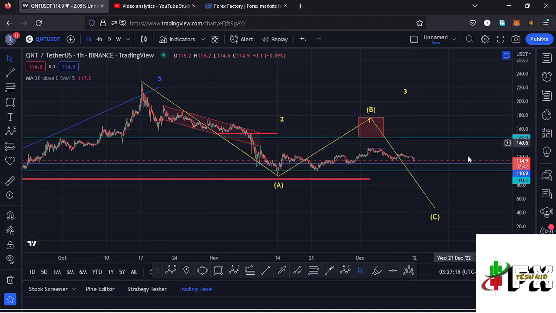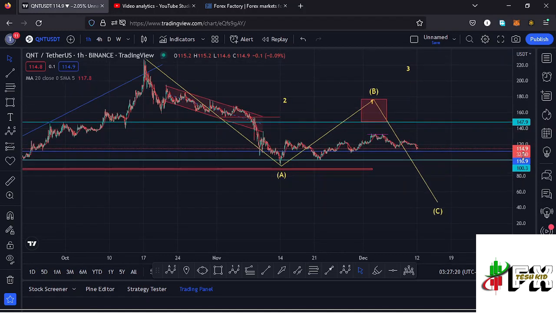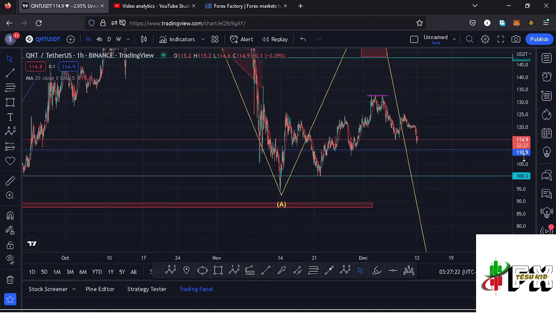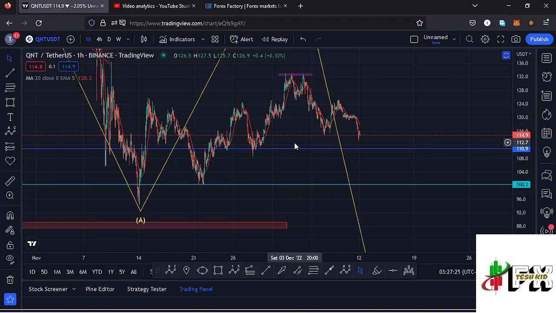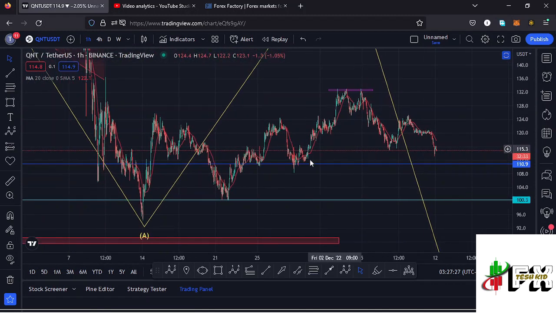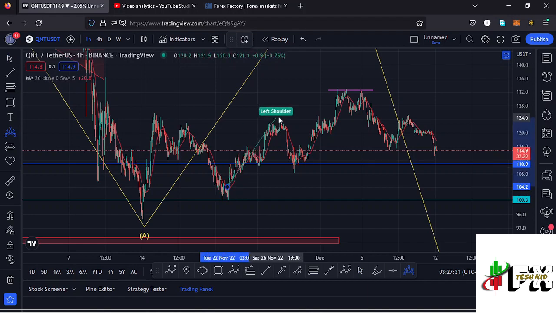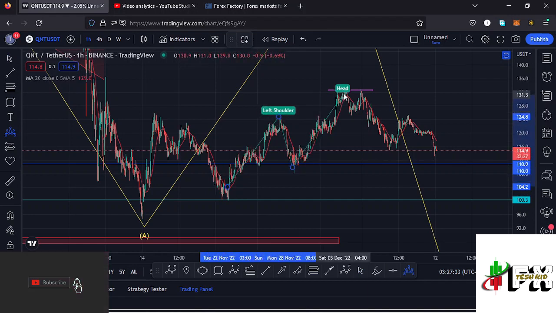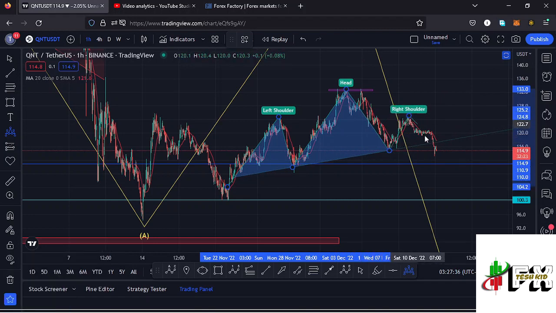And to support that movement to the lower side in the formation of that wave C, over here I have a chart pattern that is in formation, which is a head and shoulders pattern. And if I draw it out, we can have these as the left shoulder of that head and shoulders pattern. Then we have seen the head, then the neckline, then we have seen the right shoulder, and we are seeing a bit of a push to the lower side in what might be giving us a breakout out of this head and shoulders pattern.